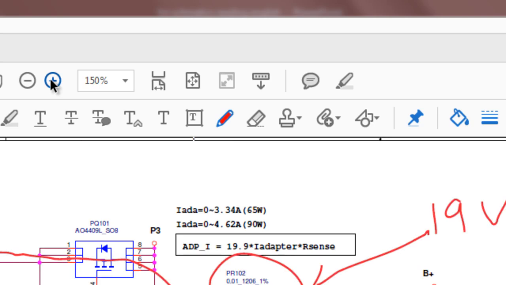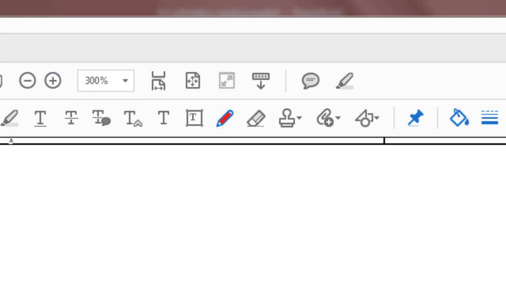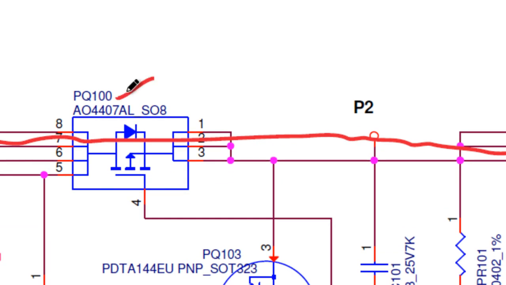Now next, on the MOSFET there are two numbers mentioned. One is called PQ100. The PQ100 is called the location number. It's the location which is printed on the motherboard. And below that there is A04407A. That is the MOSFET number.